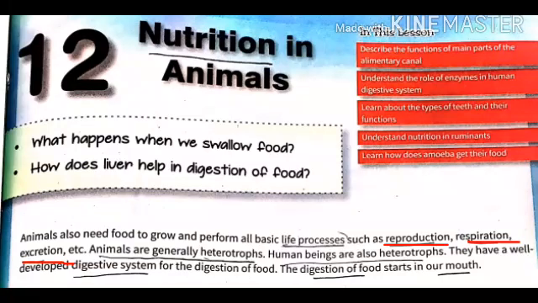Now, animals and human beings both are heterotrophs. Now, what do you mean by heterotroph here? Hetero means other. So, the organisms which depend on others for their food are known as heterotrophs. Actually, they have a well-developed digestive system for the digestion of food.